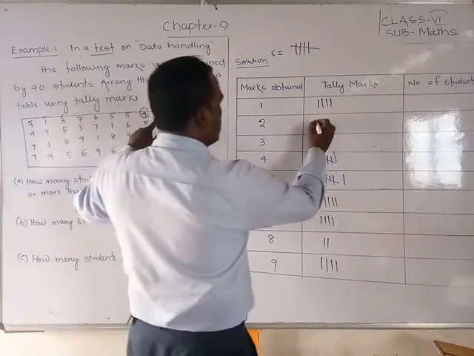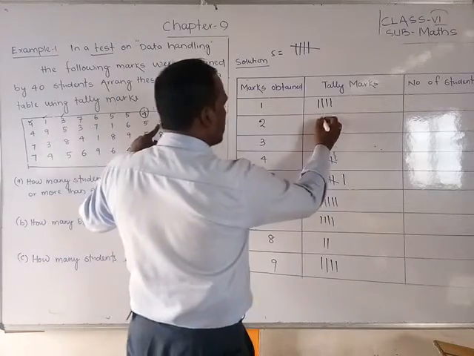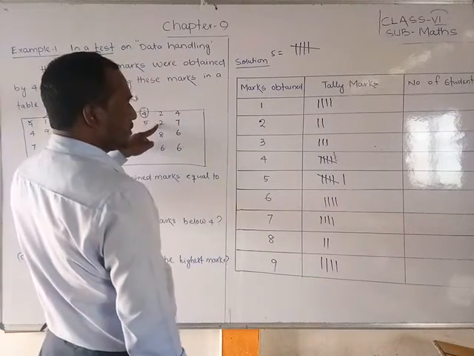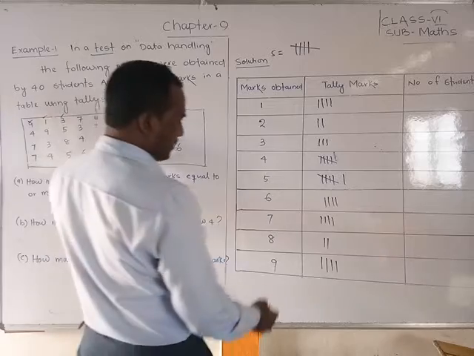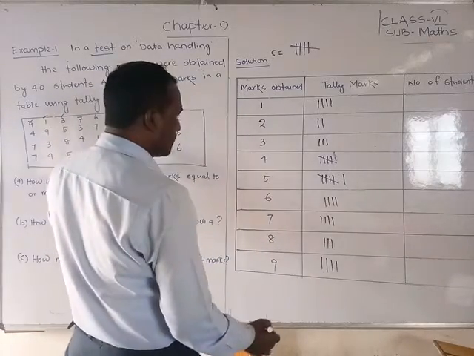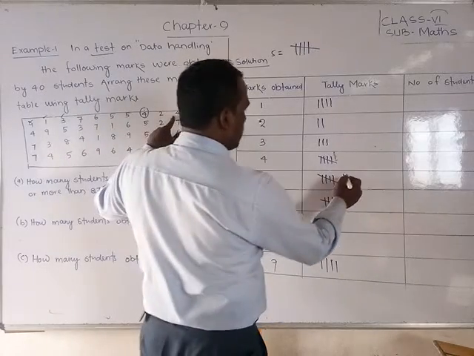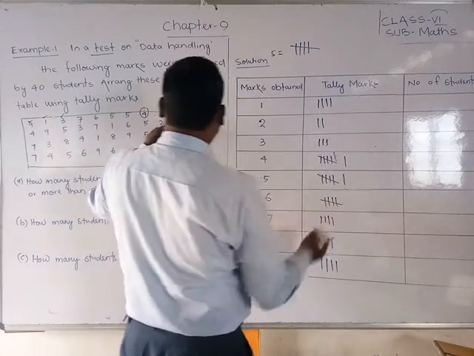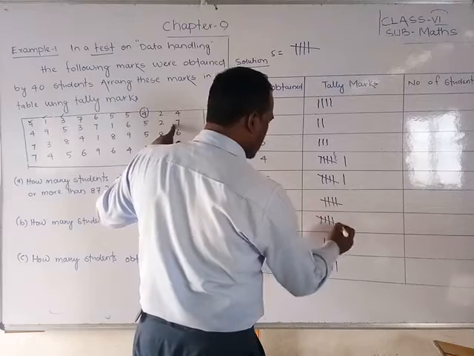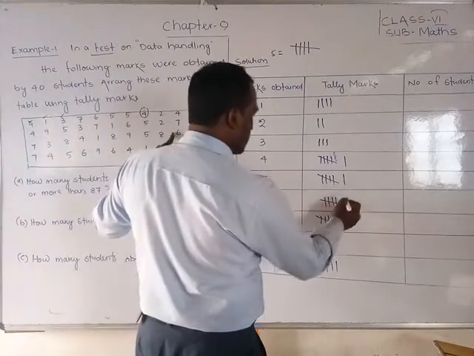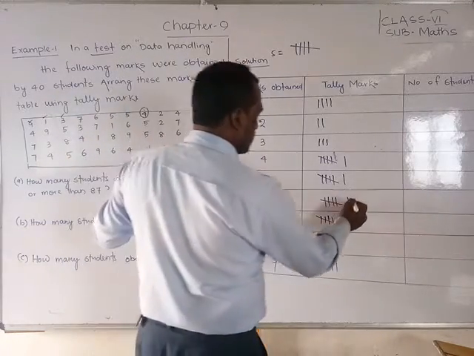Next 2, next 2, next 8, 6 cross, 4, 7 cross, 6, 1, 6, 1.